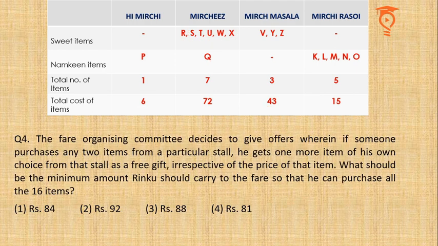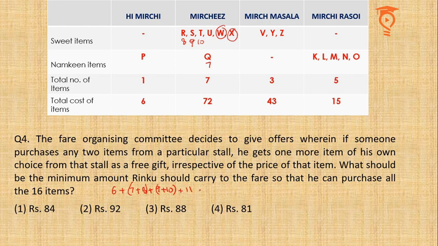Question 4. The fair organizing committee decides to give offers wherein if someone purchases any 2 items, he gets 1 more item of his own choice irrespective of the cost. In Hi Mirchi, he is supposed to buy the 6 rupees cost of P, because there are no 2-3 items over here. But at Mirchis a lot can be done. If you buy 7 and 8 rupees costing Q and R, you will get the X free of cost. Similarly, if you buy 9 and 10, that is S and T, then you are going to get W free of cost, and hence you will only be left to buy U.